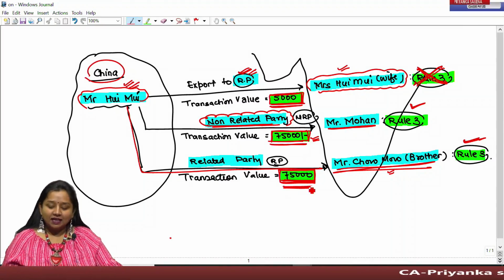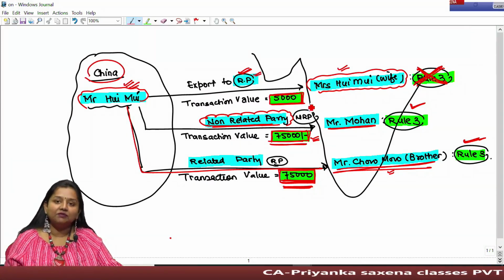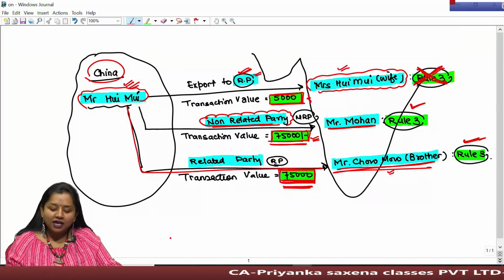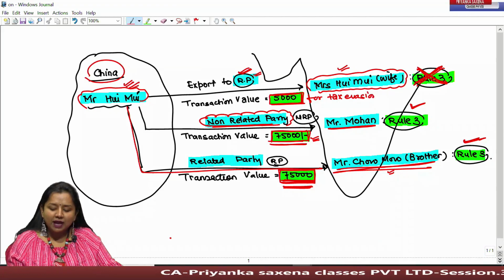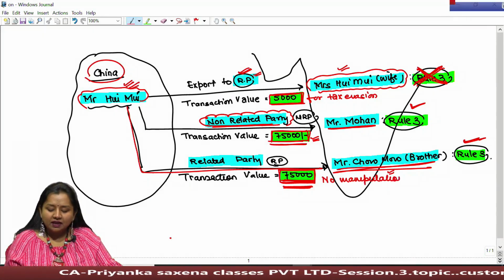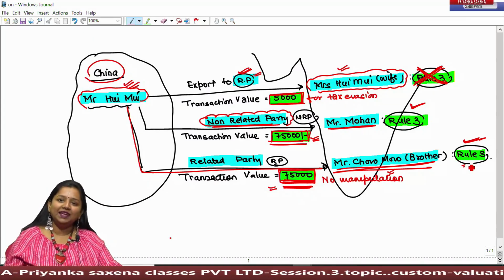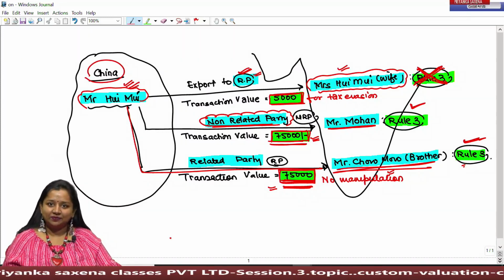That is, we had rejected Rule 3 only because of one purpose in case of related party transaction, that the price shown in the invoice could have been manipulated for tax evasion. But if there is no such manipulation, then obviously we can consider this transaction value for the purpose of computing assessable value. Is that fine?